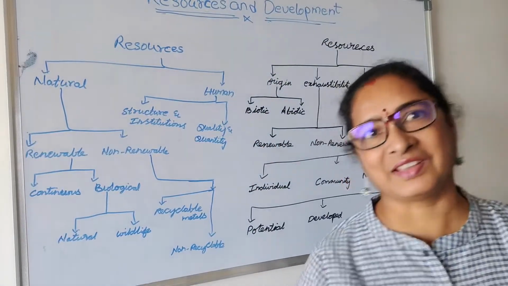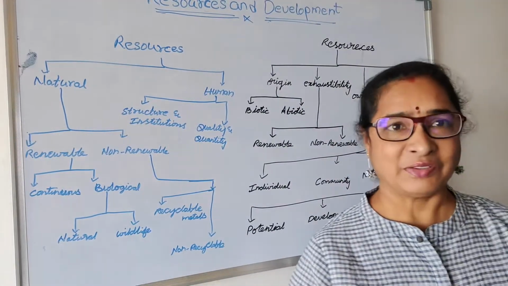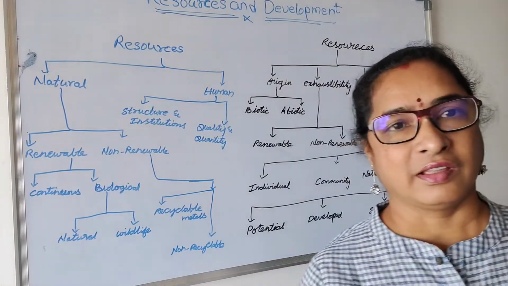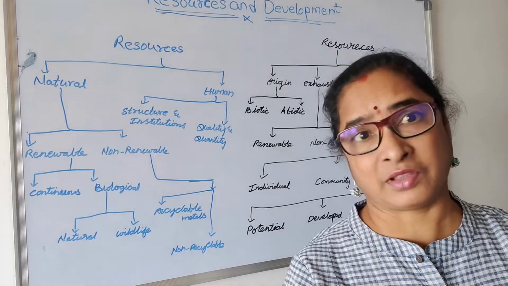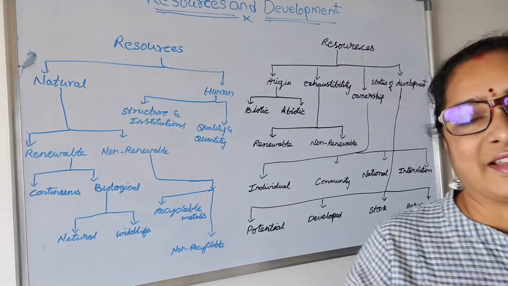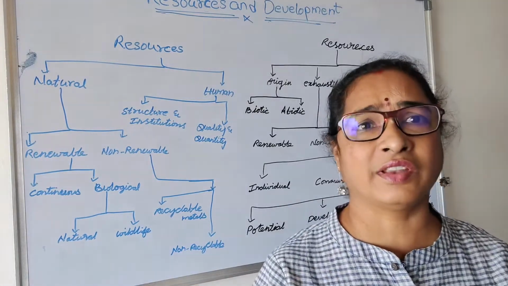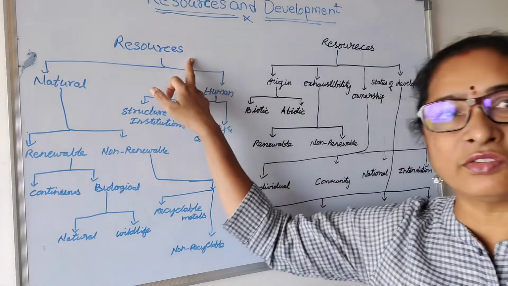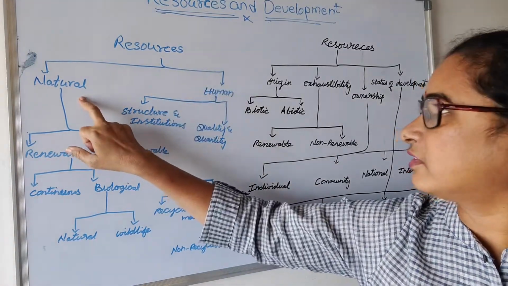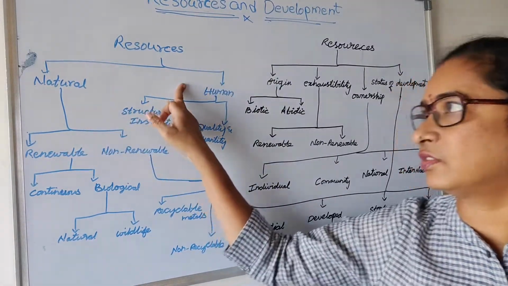We are learning about resources and development. Resources are interdependent on technology development with human beings. It is interrelated, and resources are classified in two ways. The first way is resources are classified as natural resources and human-made resources.